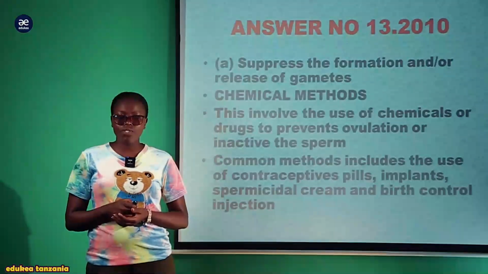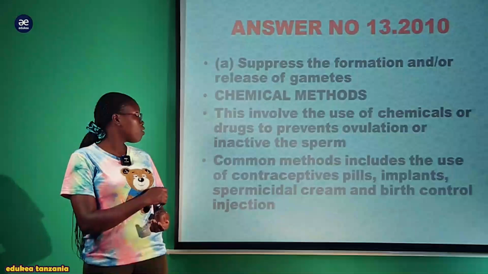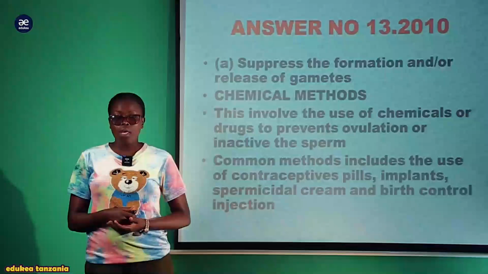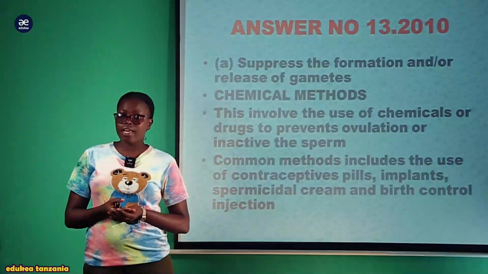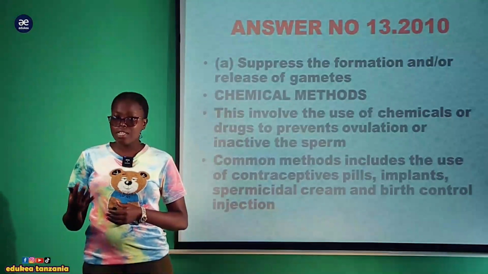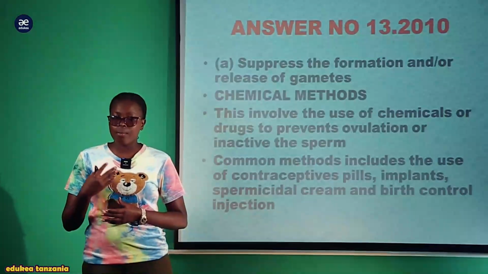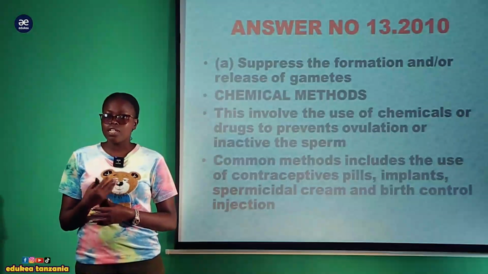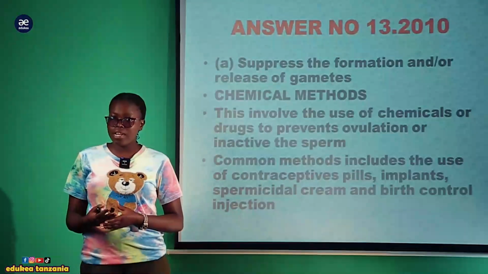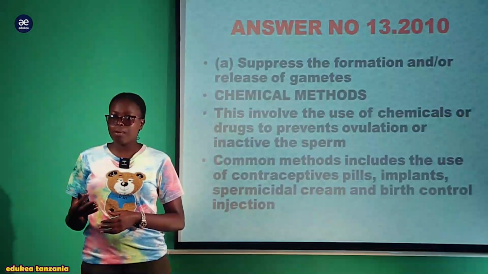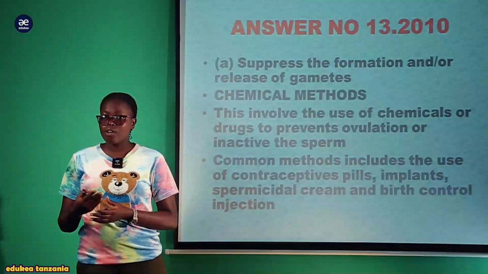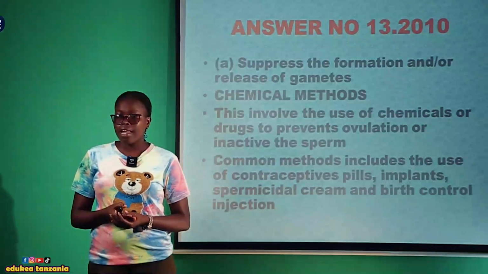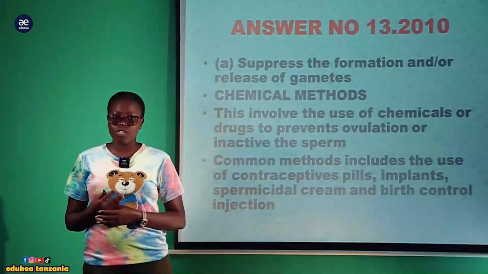Starting with the first part, we are needed to write an essay pertaining to the birth control which suppresses the formation or the release of the gamete. We have studied that once a female reaches maturity, puberty, she tends to experience menstruation and ovulation. Ovulation is a process whereby the matured egg is released from the matured Graafian follicle under the control of the luteinizing hormone into the fallopian tube for fertilization. And where the fertilization becomes unsuccessful, menstruation results.